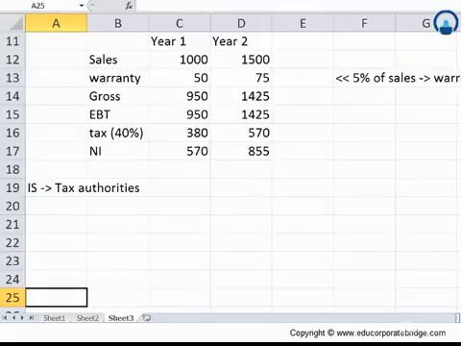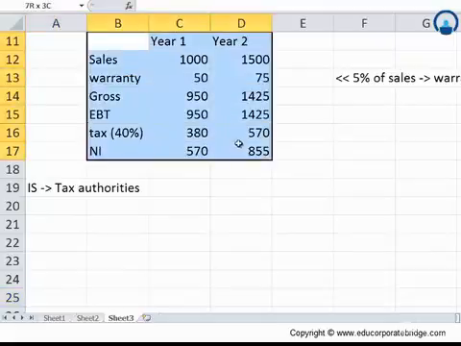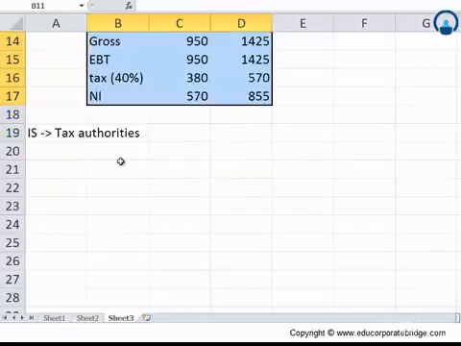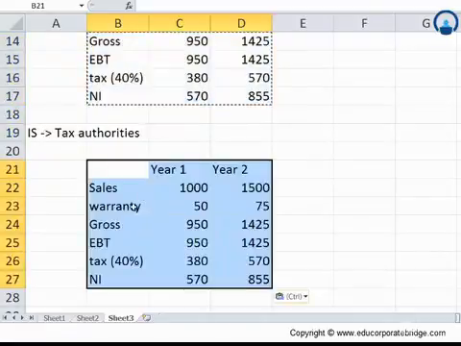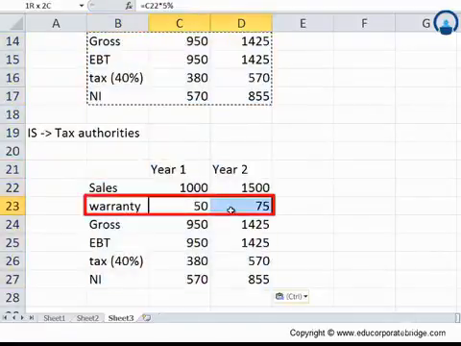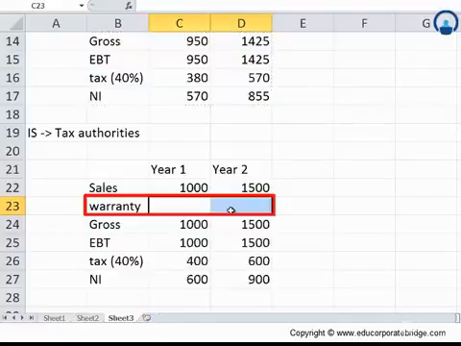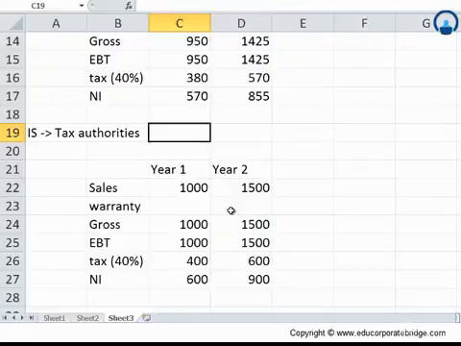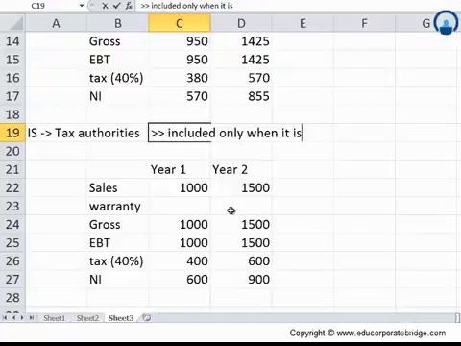Now, the change that we will expect here between the income statement of shareholders and the tax authority will be only one change, and that is the warranty expense. So I'll just delete this, and I'll put in some numbers, assuming that there's a change in what we report to the tax authorities. Now, when we treat the warranty expense with respect to tax authorities, it is included only when it is paid.